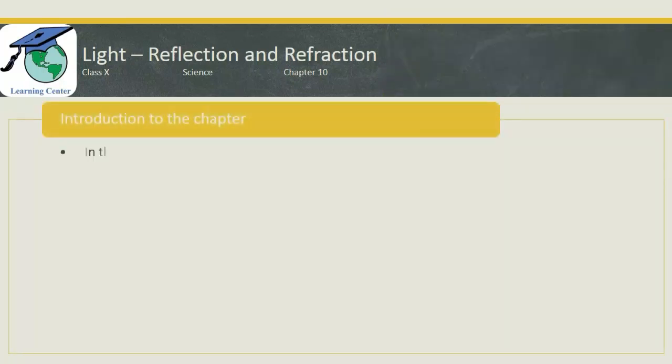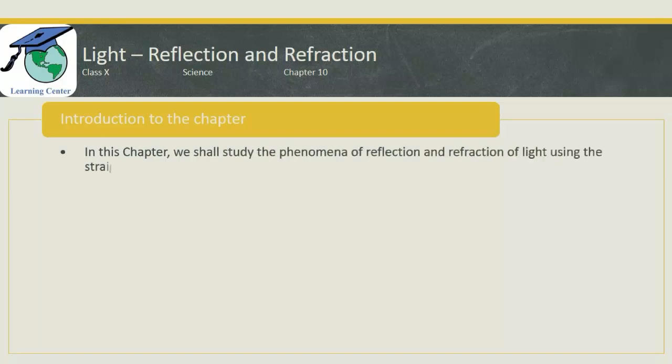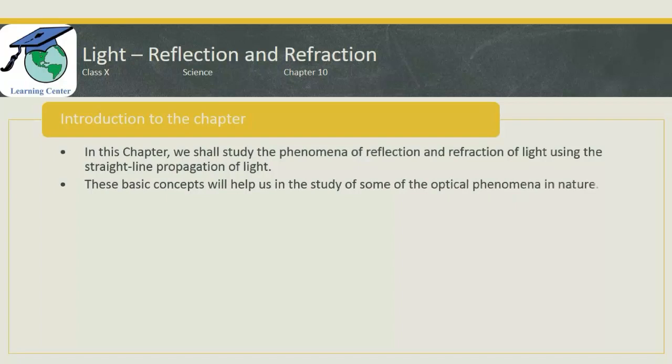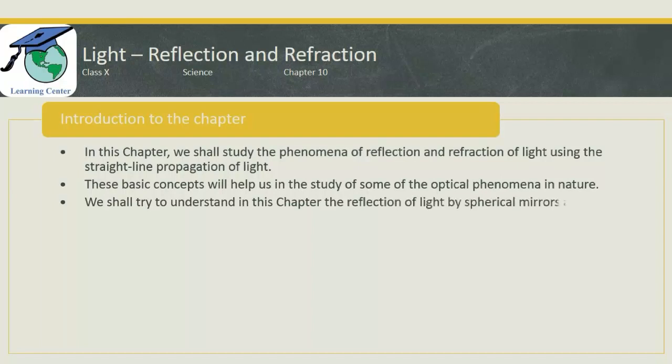This chapter of CBSE is limited to the study of the phenomenon of reflection and refraction of light using straight line propagation of light. These basic concepts will help us in the study of some of the optical phenomena in nature. We shall try to understand in this chapter the reflection of light by spherical mirrors and refraction of light and their application in real life situations.